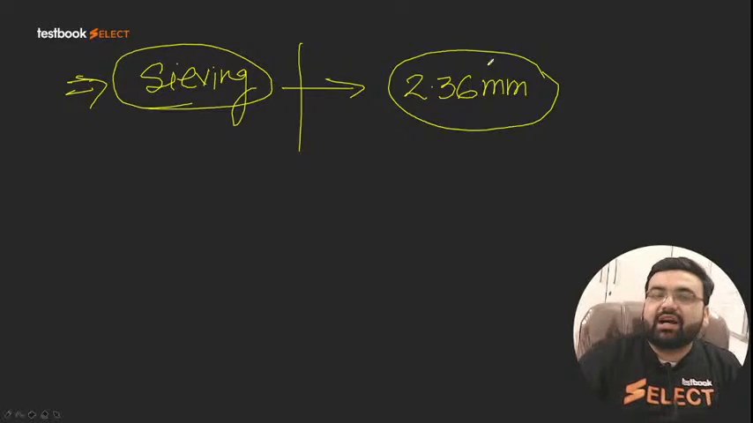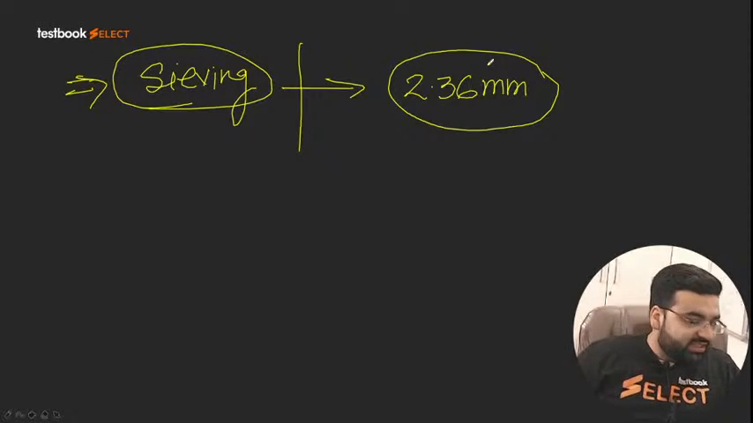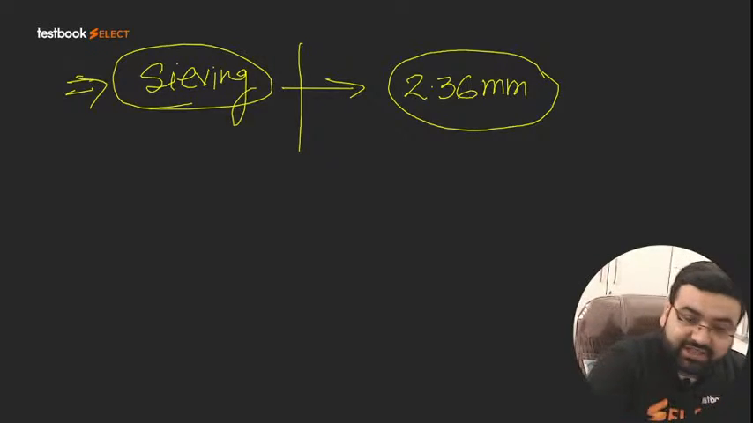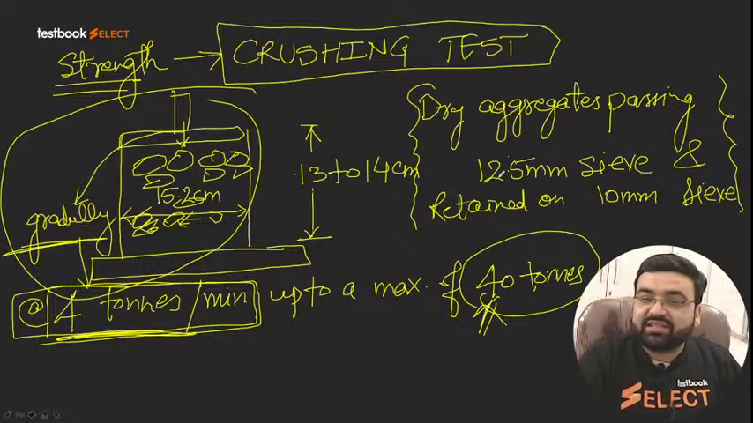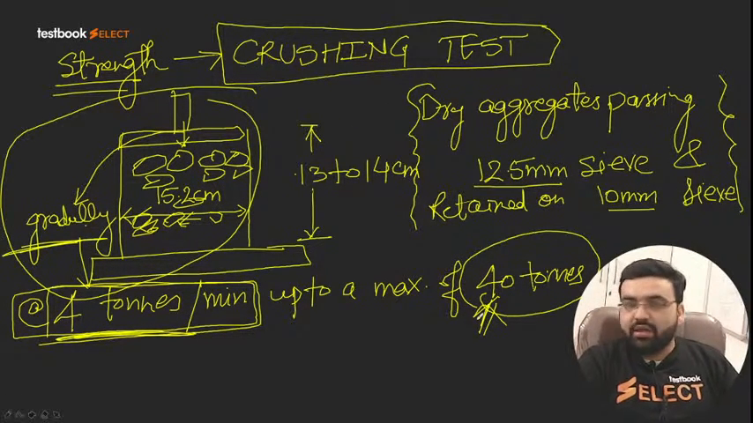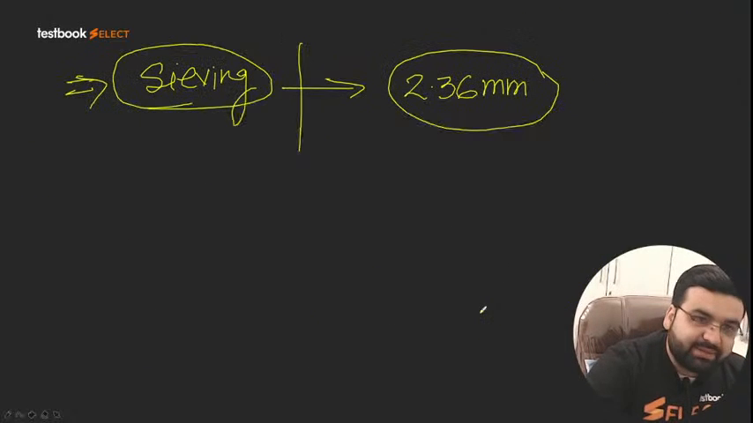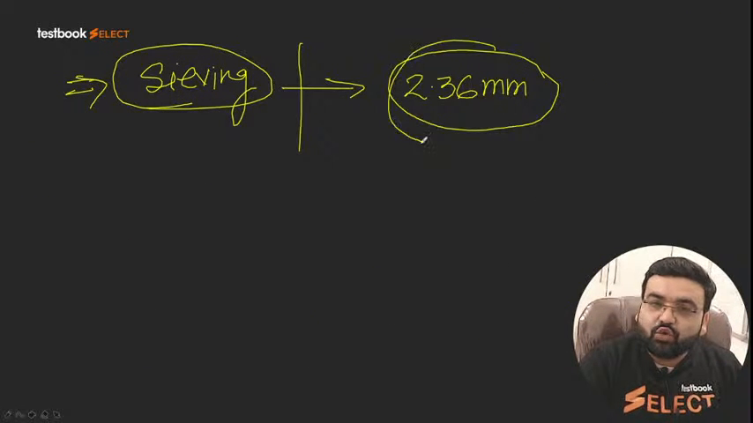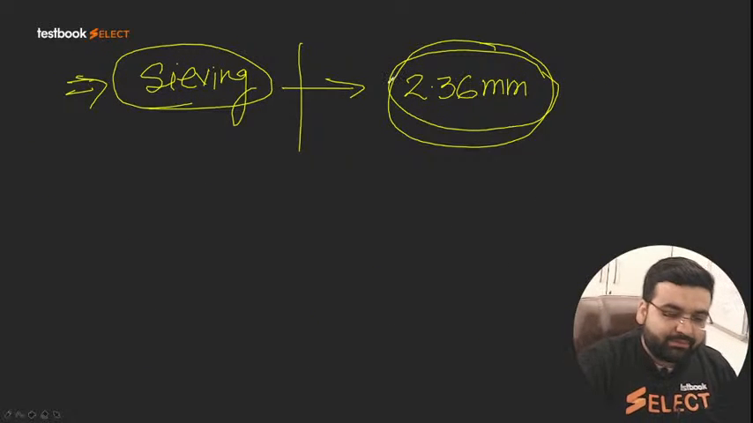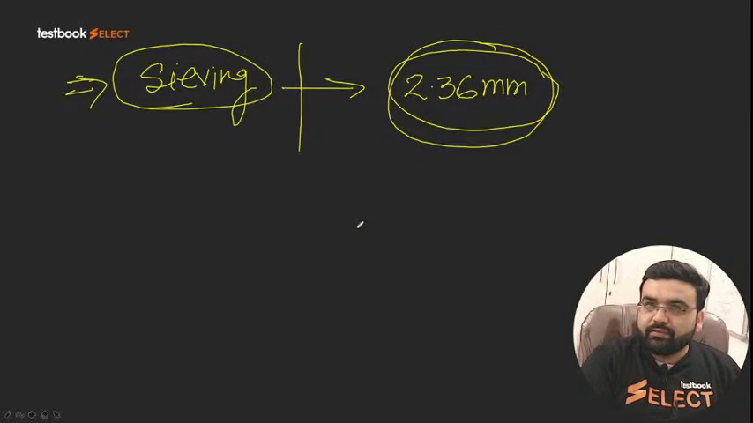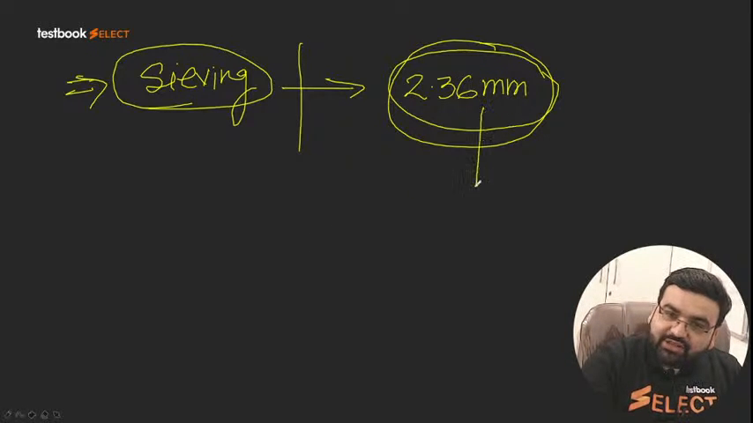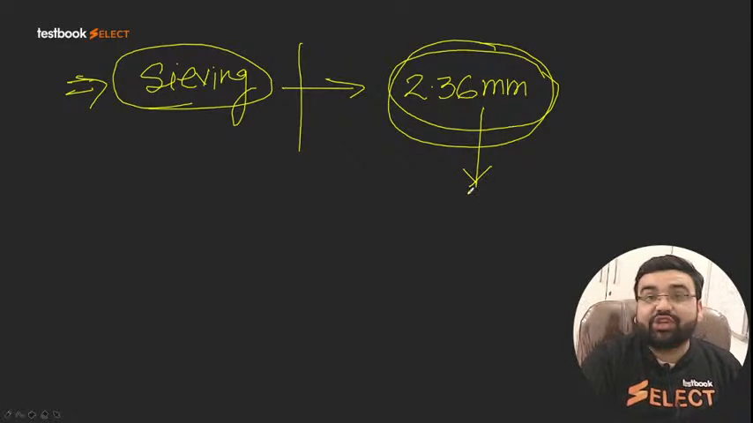This has already been asked in one of the examinations. So this sieve size is important. First, before performing the test, it was a 12.5 mm sieve, retained on a 10 mm sieve. But now once the test has been performed, the sieve is the 2.36 mm sieve. The particles passing the 2.36 mm sieve are actually counted.